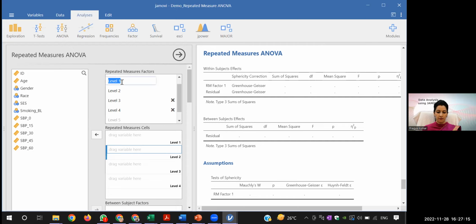I will write here SBP at 0 minutes. You can copy and paste the same and change it to 15 minutes, since it's the same variable. Then 30 minutes, paste it again, 45 minutes, then paste it again.